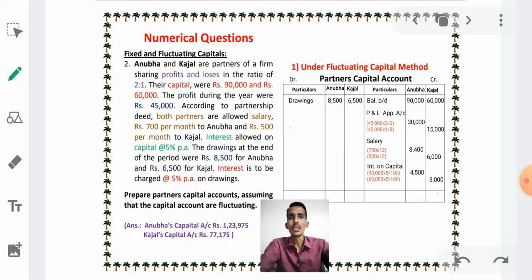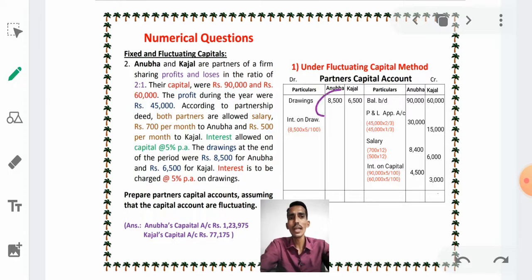Next, interest is to be charged at 5% per annum on drawings. He is saying that interest is to be charged on drawings. See how much their drawings are; we have to calculate 5% interest. See how to calculate interest on drawings: 8,500 into 5 by 100.